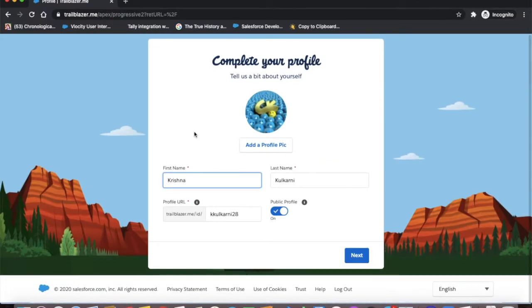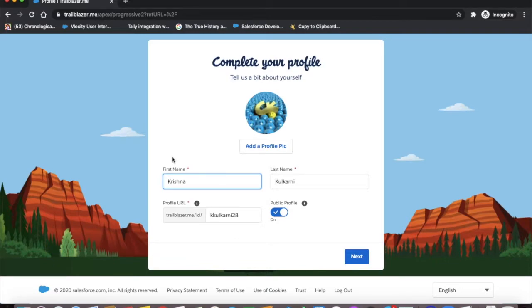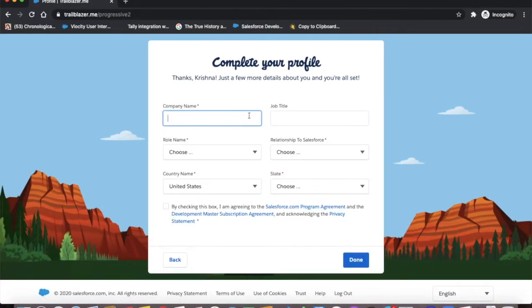Then you will see this page where you will have to write your first name, last name, then the profile URL, and whether the profile should be public or not. I recommend you put it as public because it is very important. Also the profile URL you can select, which is very important because you will mention this profile in your LinkedIn and in your resume.